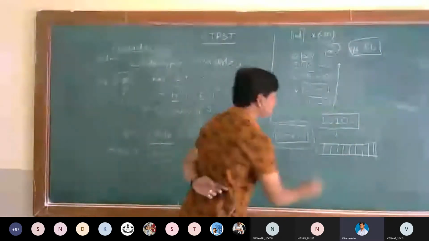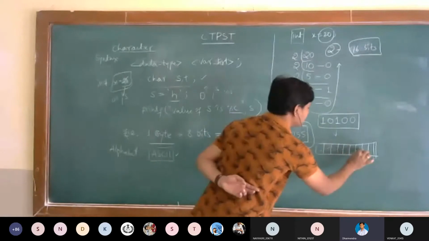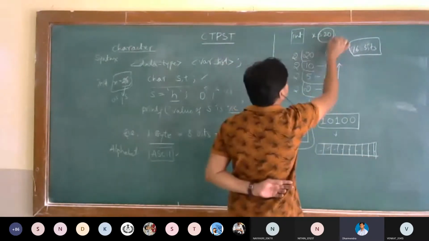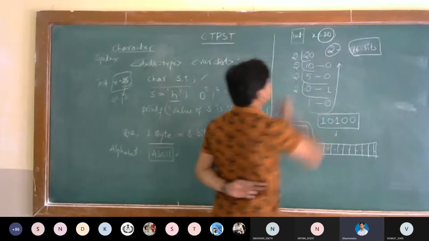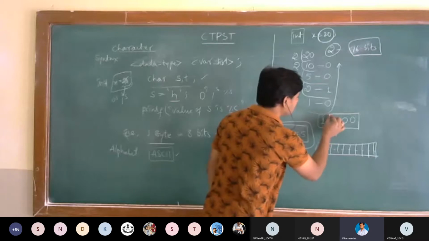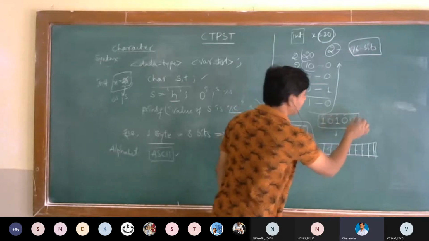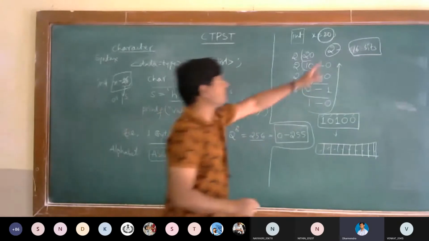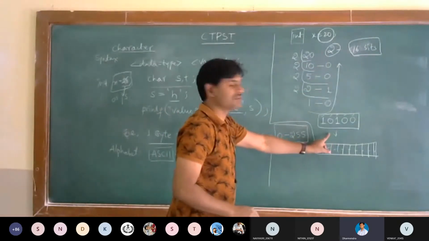For example, here 20 I have taken. In order to represent 20 in binary language, how many positions is it taking? Tell me. 1, 2, 3, 4, 5. 5 positions are required. Isn't it? In order to represent 20, 5 positions are required.